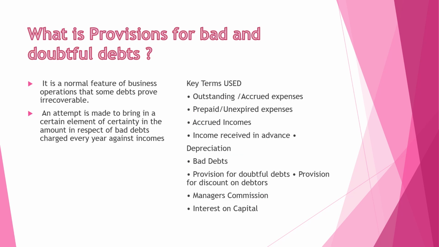Another is what is provision for bad and doubtful debts. It is a normal feature of business operation that some debts prove irrecoverable. An attempt is made to bring in a certain element of certainty in the amount in respect of the bad debts charged every year against incomes. So here more terms are also provided. You write one word about this or one sentence about it and check your knowledge.